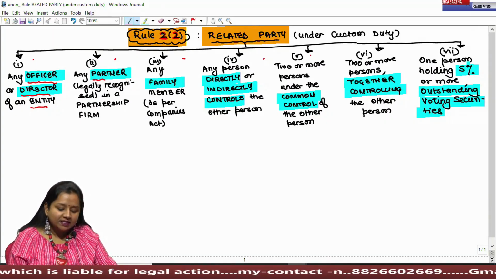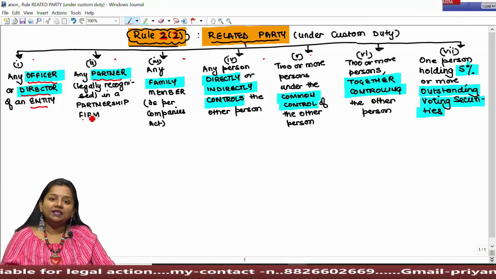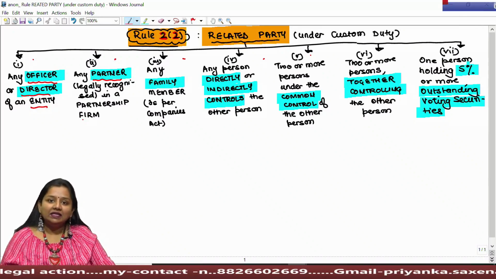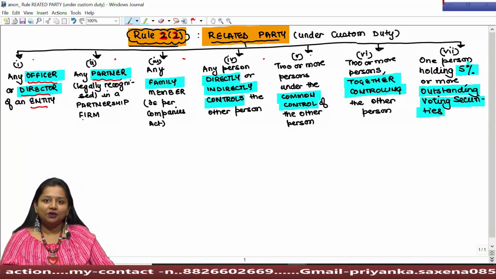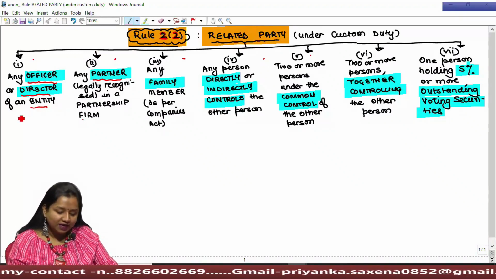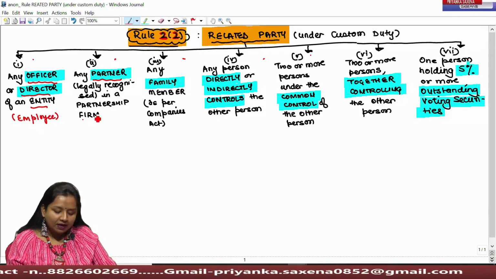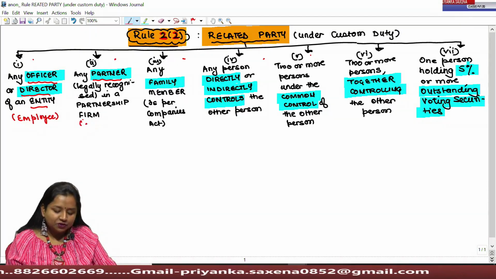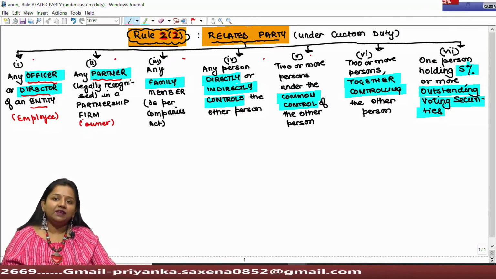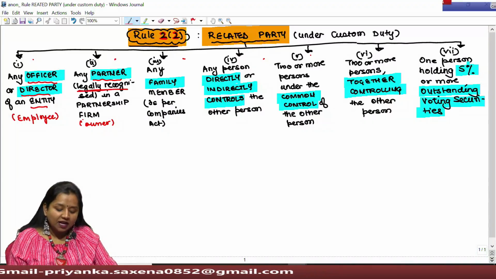Second one, this is partner in a partnership firm. Now partner has been expressly mentioned separately because partner is neither the officer nor the director of the organization. That is, it is not the employee. The officer and director refers to the employee, but the partner in a partnership firm refers to the owner itself. So they say the partner himself will also be treated as related party of any legally recognized firm.